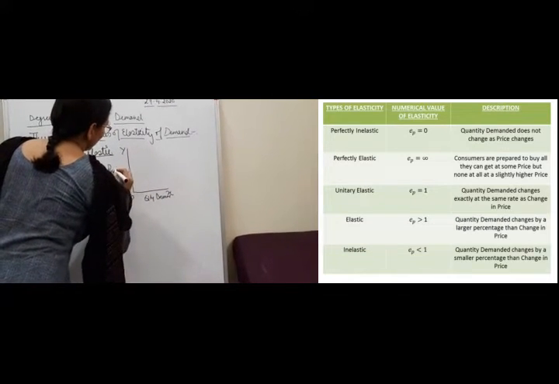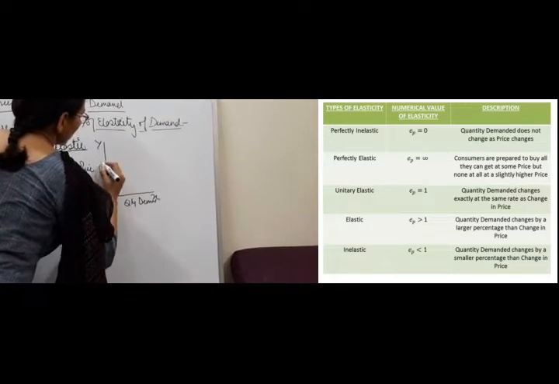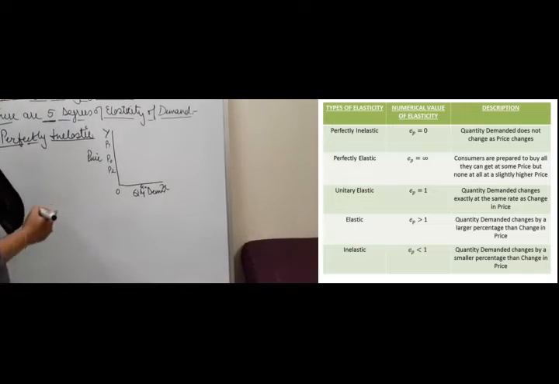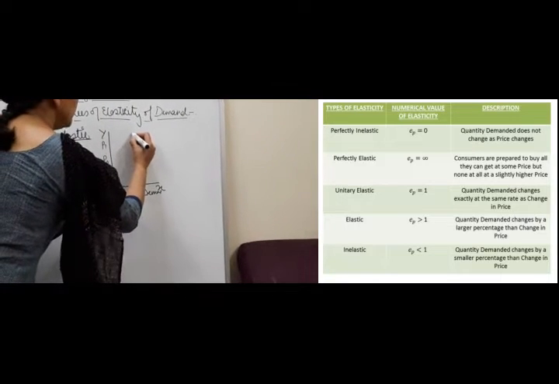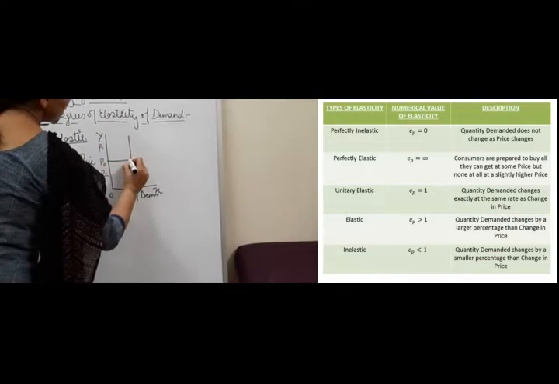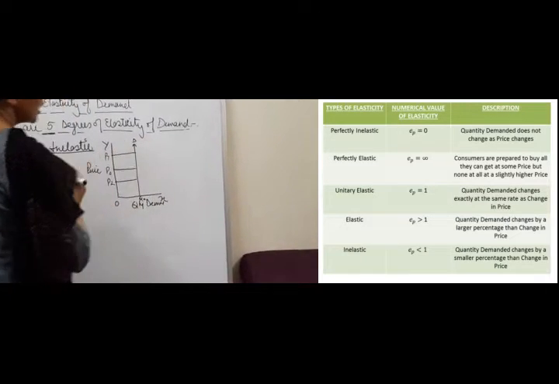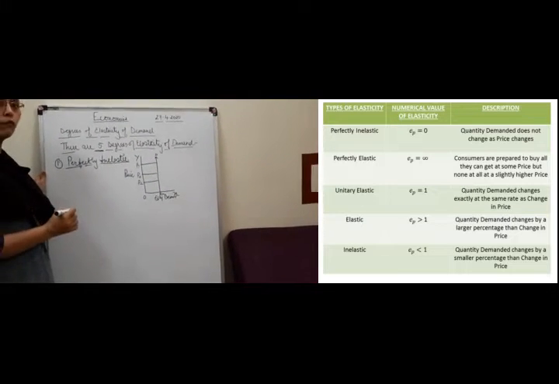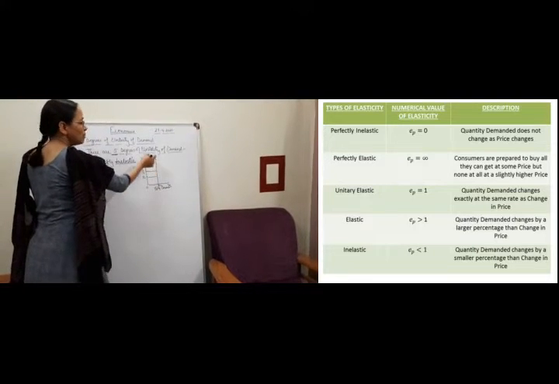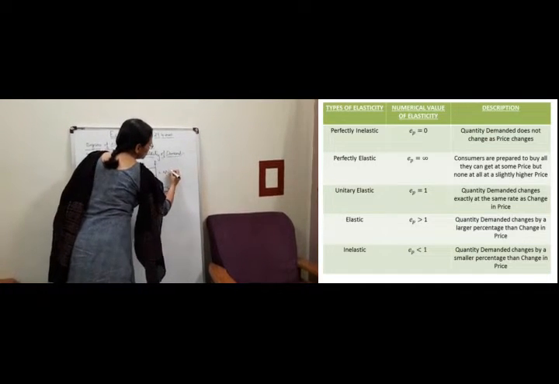This is price or y-axis and this is quantity or x-axis. Now suppose we have taken prices P0, P1 and P2, right? Quantity we have taken Q0 over here. The demand curve will be perfectly inelastic, parallel to the y-axis. Price may change, but the quantity demanded will remain OQ0 throughout. The quantity demanded won't change with a change in price. So the demand curve will be perfectly inelastic, parallel to the y-axis, and the degree EP will be equal to 0.